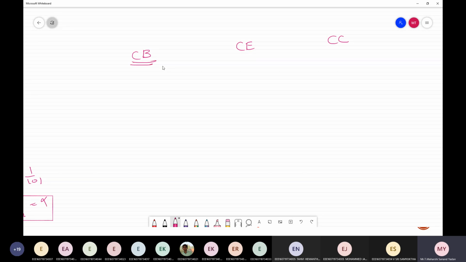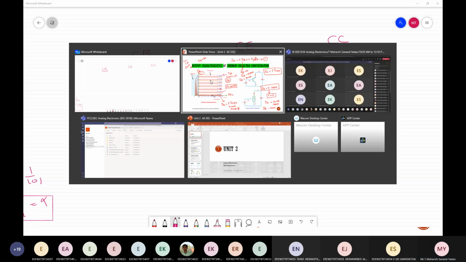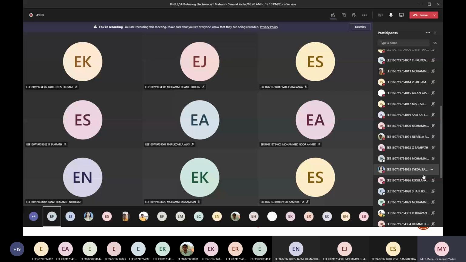Yes, I'll call the random numbers. Roll number 10. Roll number 25. Roll number 25 is not responding. I don't know what the reason is. Saujanya.